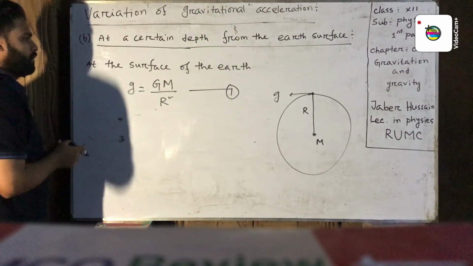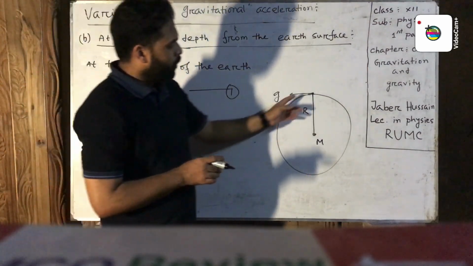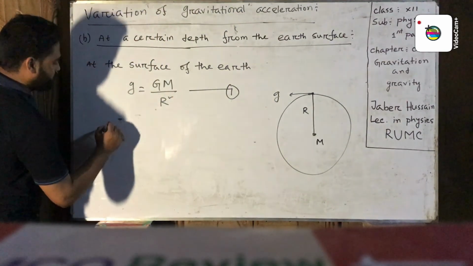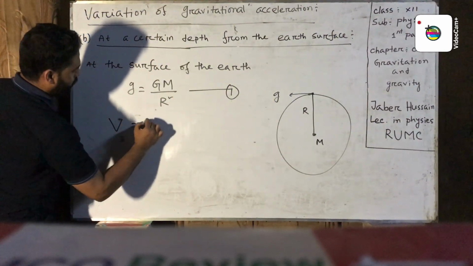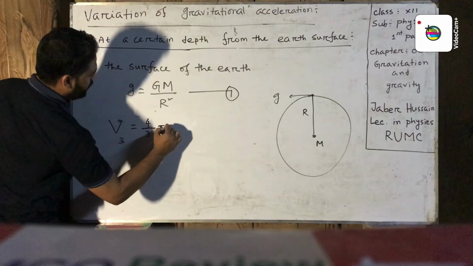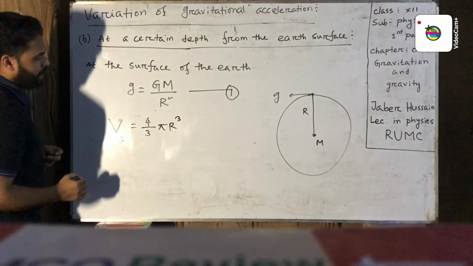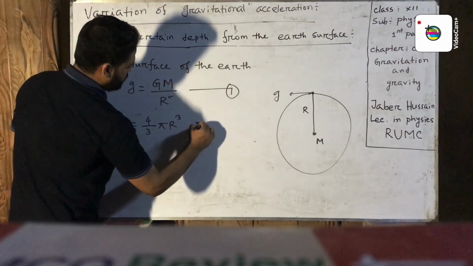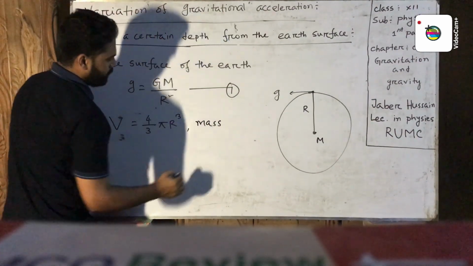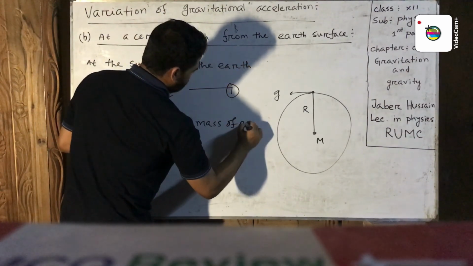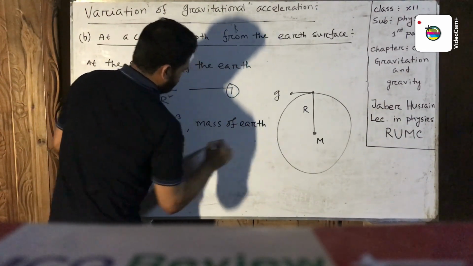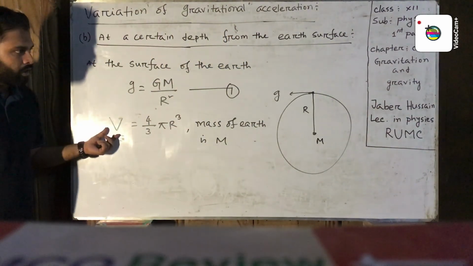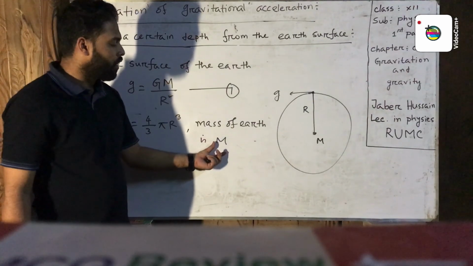Then we write the whole volume of the earth, V equal 4 by 3 pi r cube, and the mass of the earth is capital M. This is the volume of all earth and this is the mass of all earth.